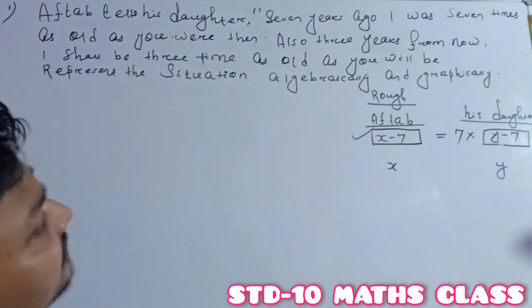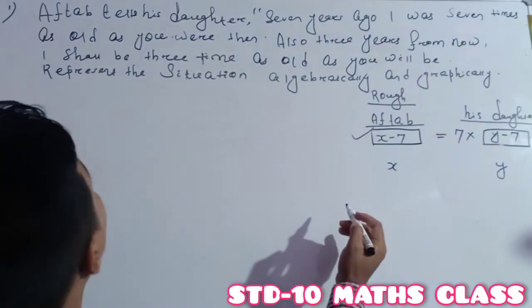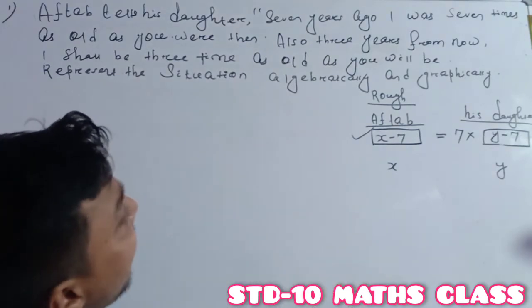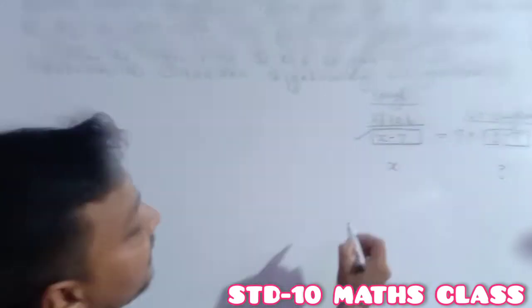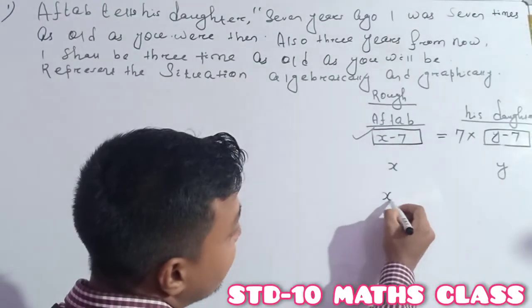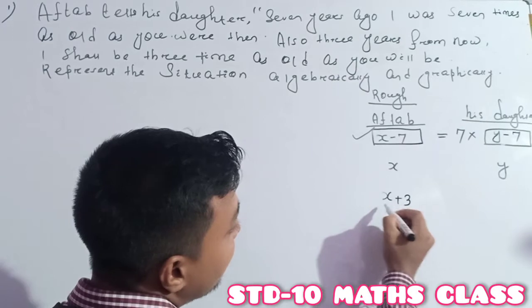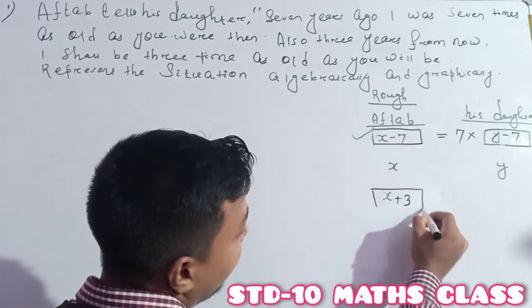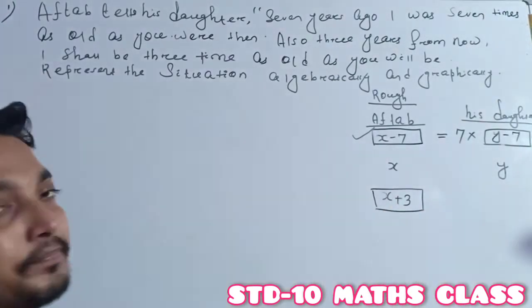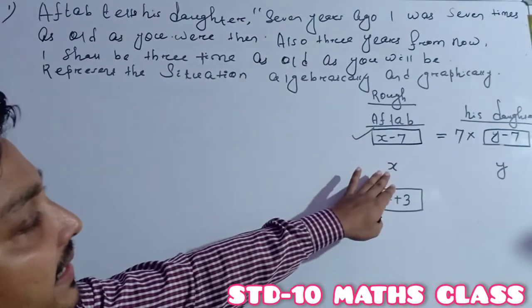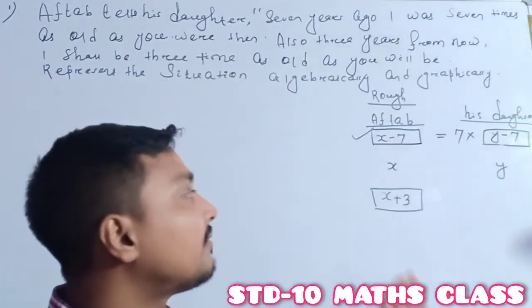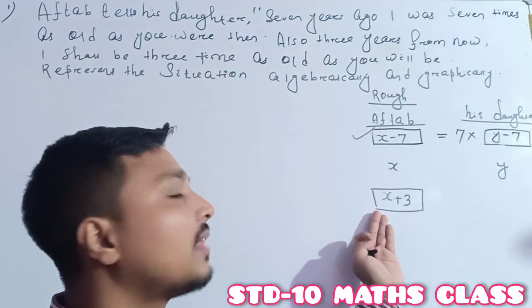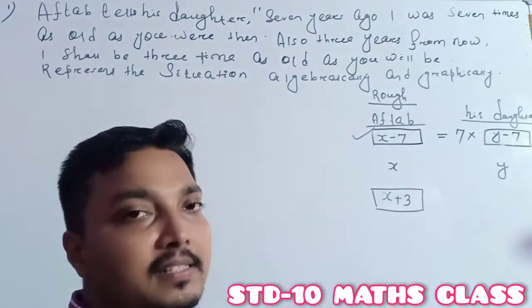Also, 3 years from now, I shall be 3 times as old as you will be. It means after 3 years, the age of Octave will be X plus 3, because the present age of Octave is X years.